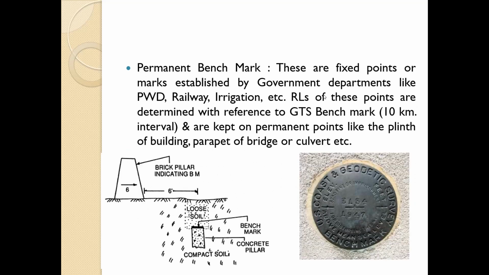Then the permanent benchmark. These are fixed points or marks established by government departments like PWD, that is Public Works Department, Railway, Irrigation, etc. The RL of these points is determined with reference to the GTS benchmark, at a 10-kilometer interval, and they are kept as permanent points like the plinth of a building, the parapet of a bridge, or culverts, etc.